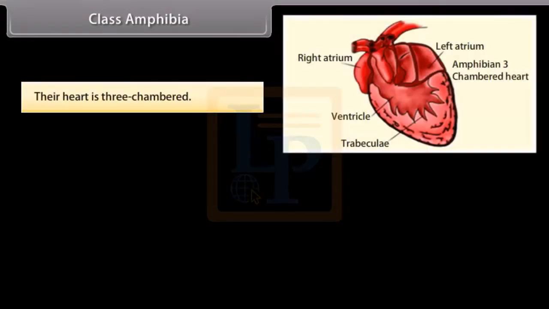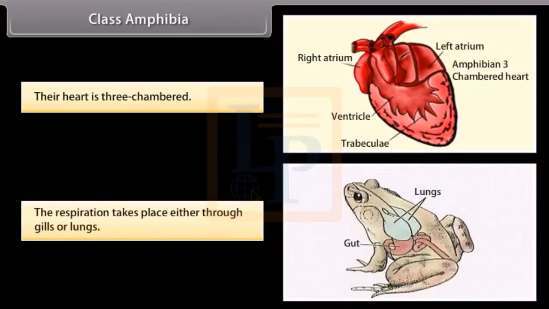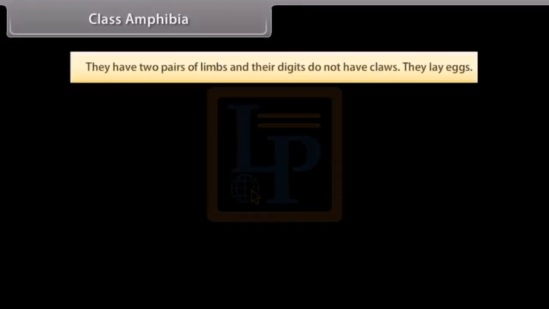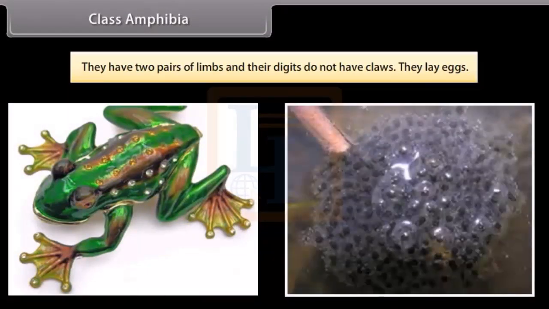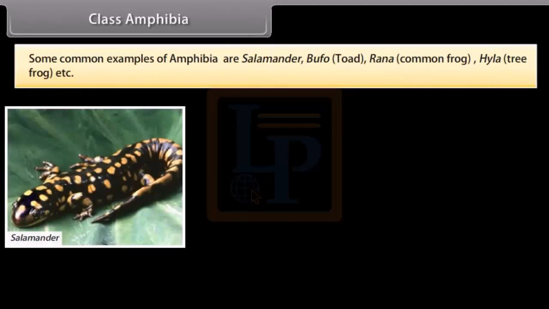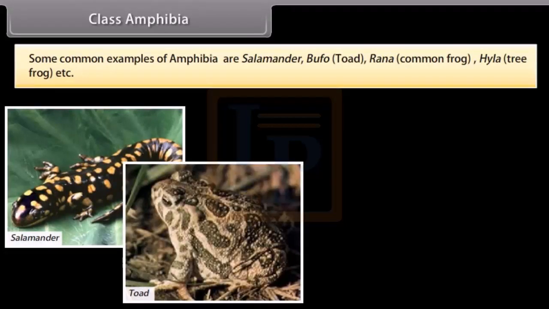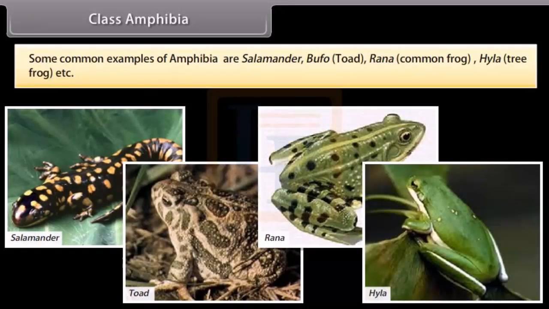Their heart is three-chambered. The respiration takes place either through gills or lungs. They have two pairs of limbs and their digits do not have claws. They lay eggs. Some common examples of amphibia are salamander, bufo, toad, rana, common frog, hyla, tree frog, etc.